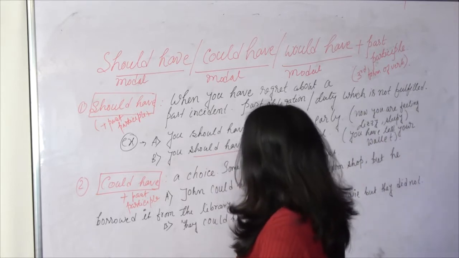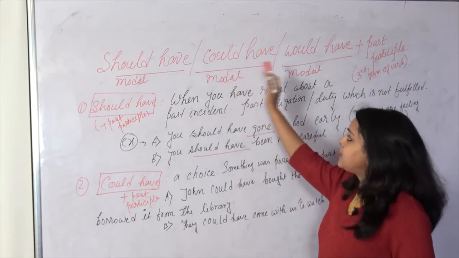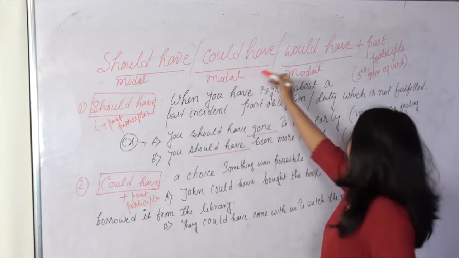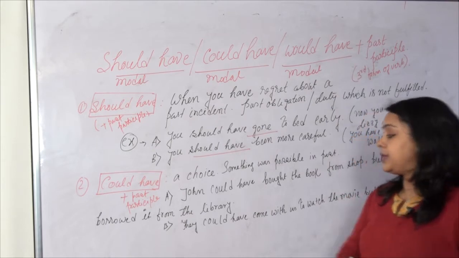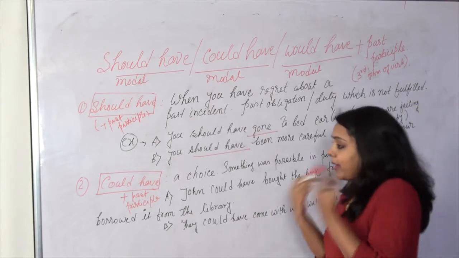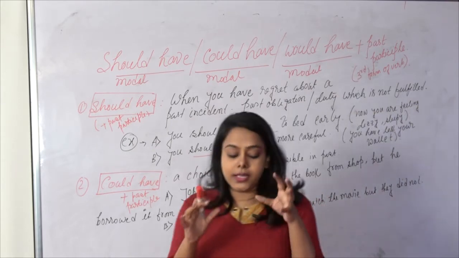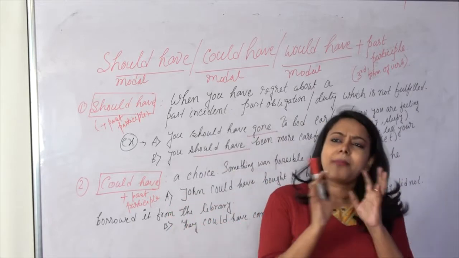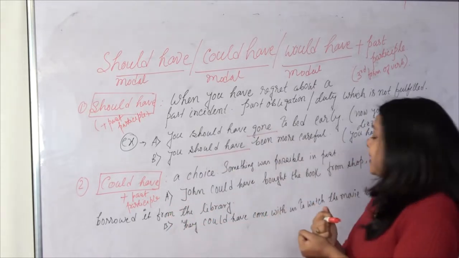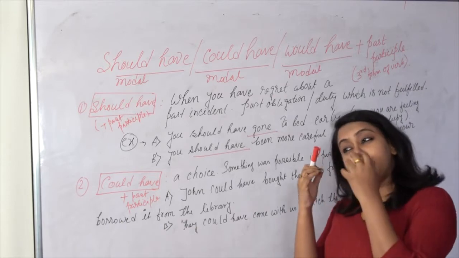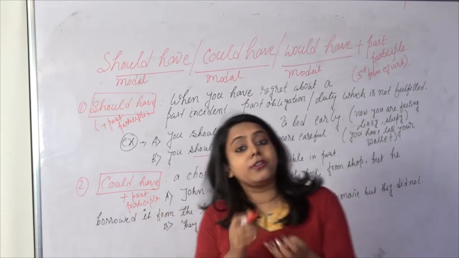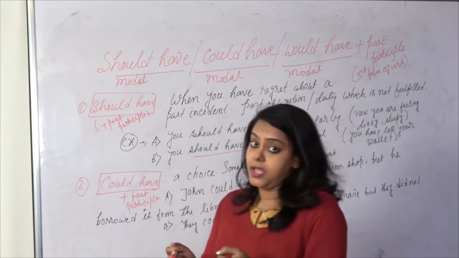Now the next phrase that I have for you is could have. Here also the same thing: first the modal could, then have, then the third form of a particular verb. Now when to use could have? When it's a matter of choice. Something was possible in the past, but you chose not to do it. It was absolutely your choice that you didn't do that.